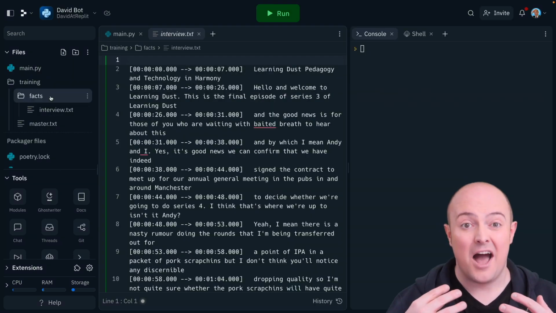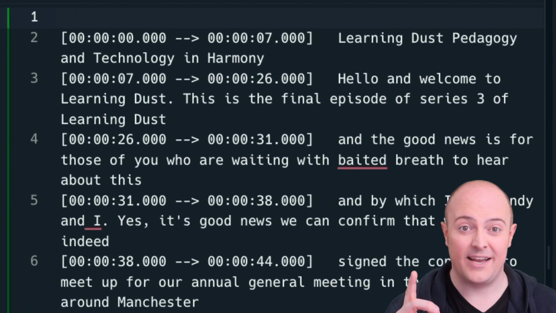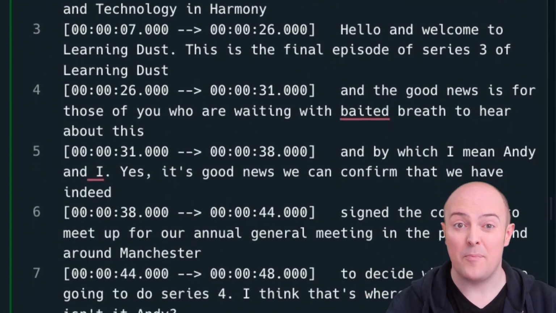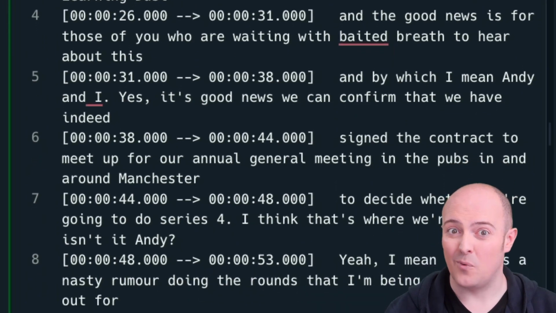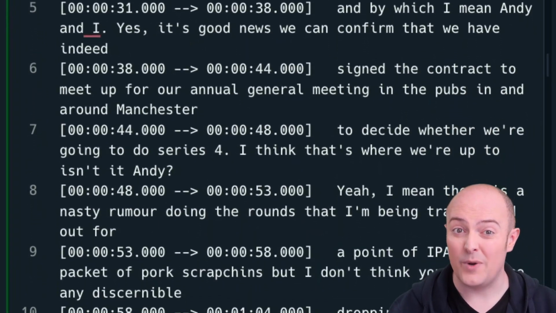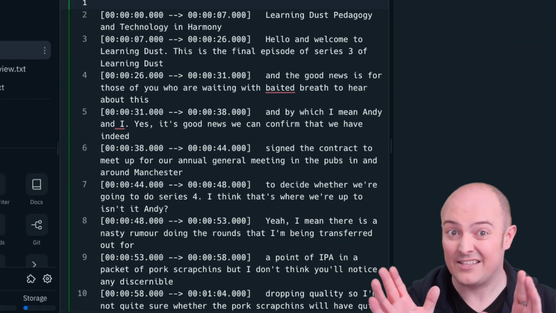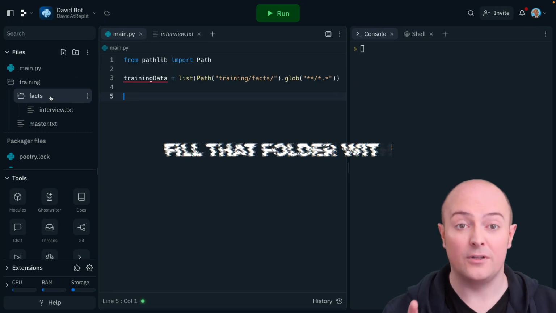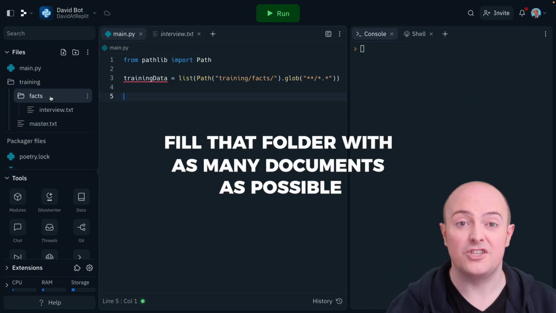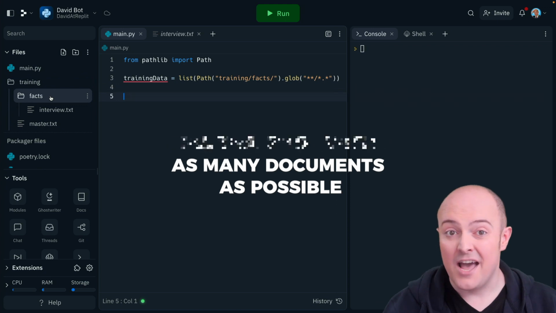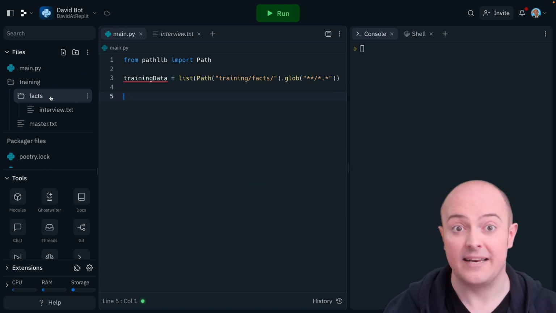For mine, I'm going to start with one piece of documentation, which is just a transcript of a podcast where I talked for quite a while. Now, I've used OpenAI's Whisper to transcribe this, but that's for another video. Fill that folder full of as many documents as you can find. This will help the AI give more context to who it's pretending to be.